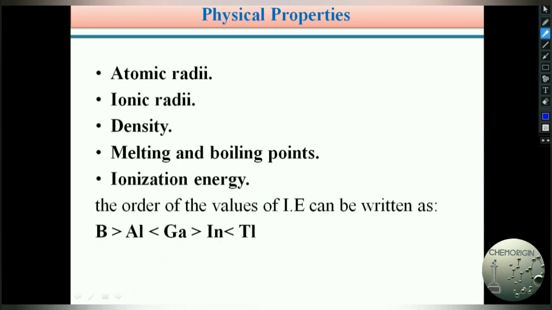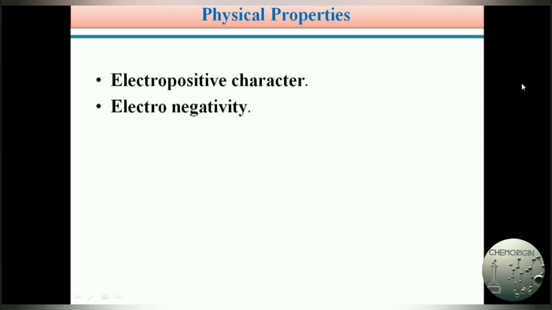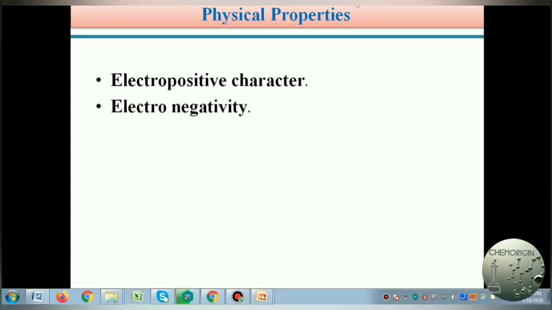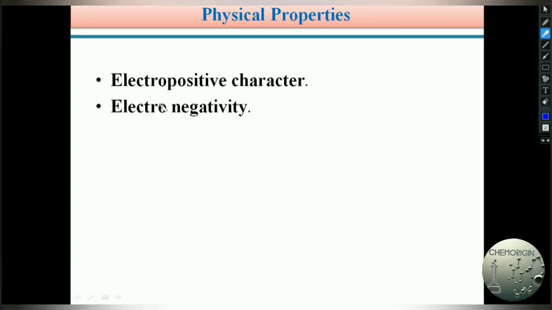And the next physical property we can see, electropositive character. Electropositive character increases down the group. As we said already, boron is a non-metal. Again, aluminium has metallic character. Gallium, indium and thallium have metallic character. So down the group, as metallic character increases, electropositive character increases.